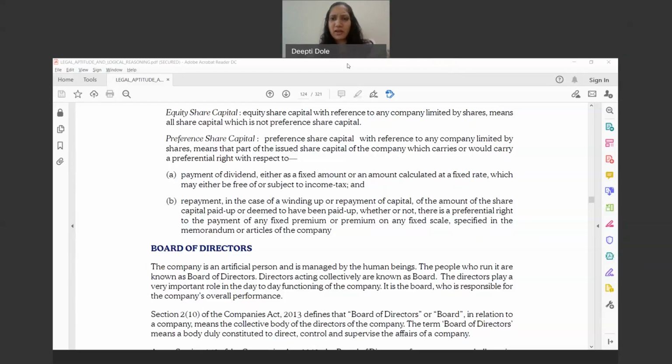Both are important. It all depends upon how the company wants to structure its share capital. It is not compulsory that every company should be issuing preference share capital, by the way. It is not a compulsory item that every company should have preference share capital.